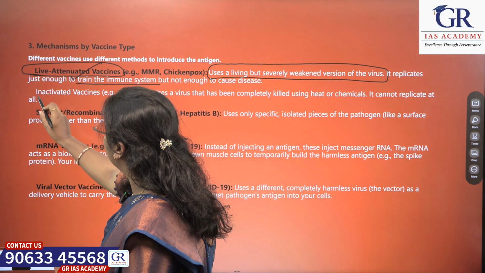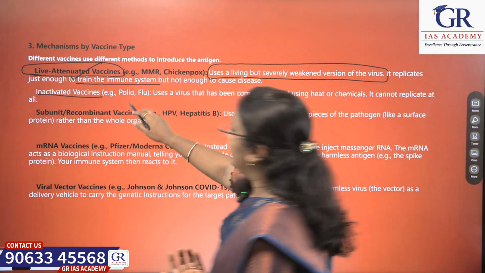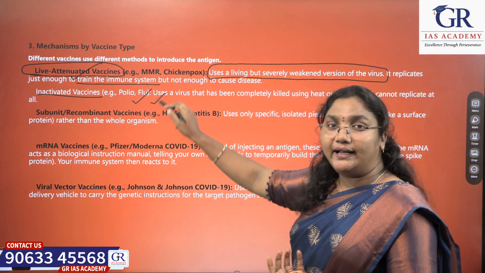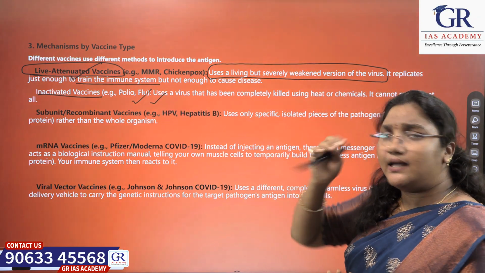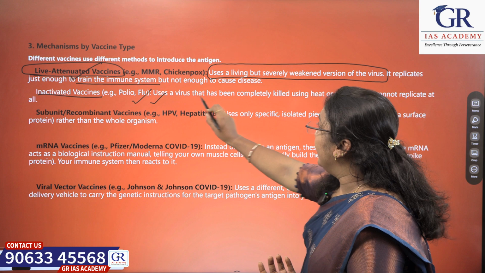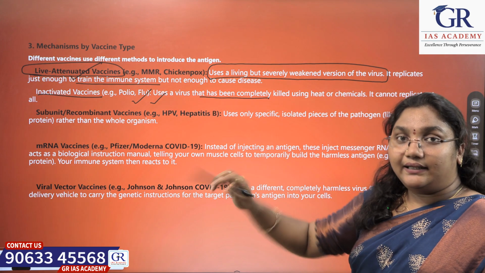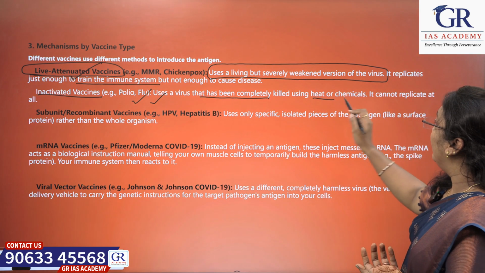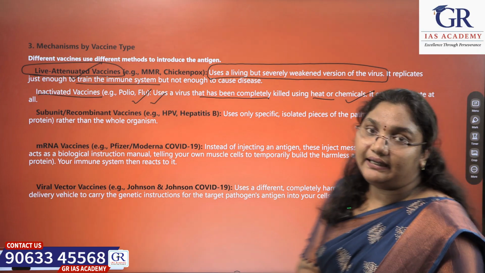Then inactivated vaccines. Inactivated vaccines like polio and flu are not live. They use a virus that has been completely killed using heat or chemicals. It cannot replicate at all.